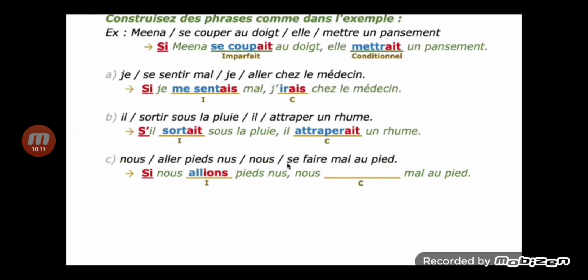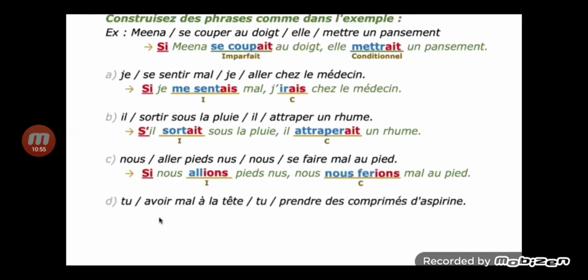And se faire is the reflexive verb, so the reflexive pronoun of nous is nous, you have to write one more nous. And faire has an irregular future stem, you get the stem fer, and ions is the conditional ending. According to the subject you can write the conditional ending. Si nous allions pieds nus, nous nous ferions mal aux pieds.